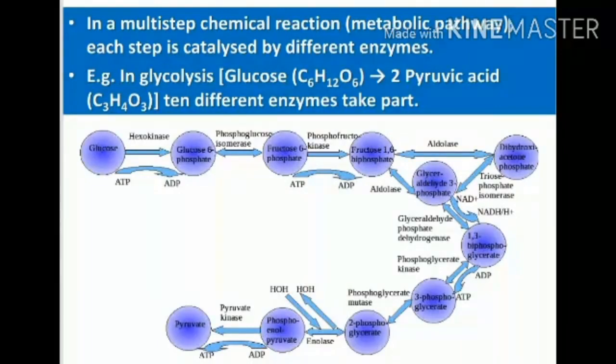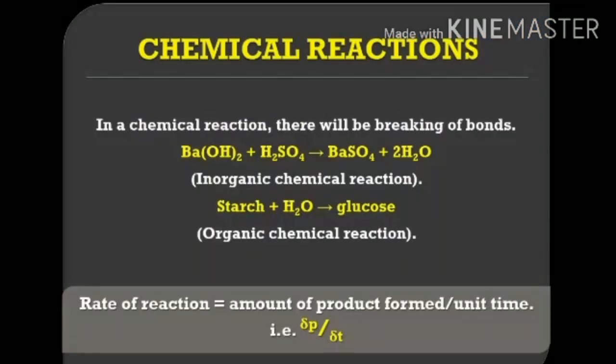So this is an overview of glycolysis. Different types of enzymes are also involved in it, which regulate the glycolytic pathway. The rate of a chemical reaction is equal to the amount of product formed in a specific time.